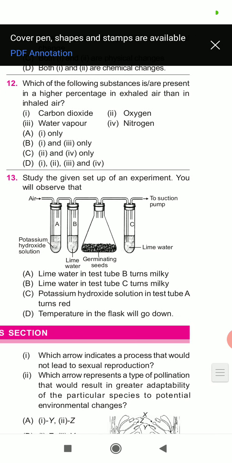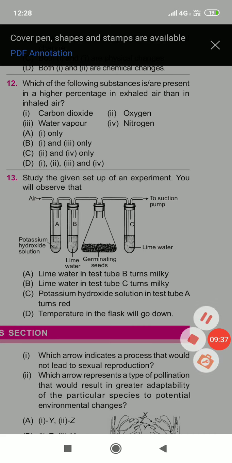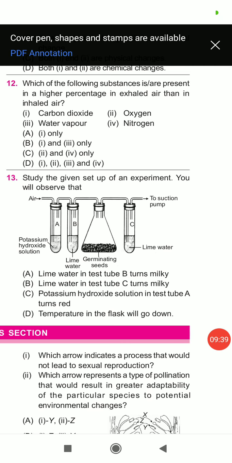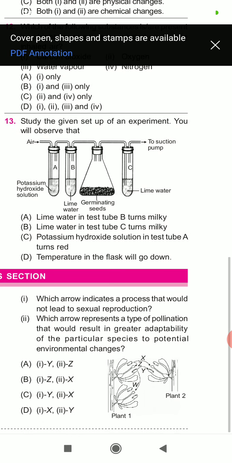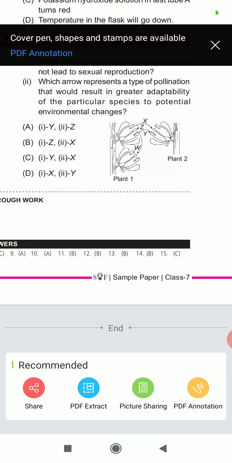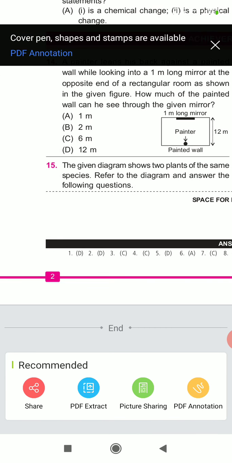Study the given setup of an experiment. You will observe that, okay, this is the setup. So observe this. So the correct option is B. Lime water in test tube C turns milky. Okay, let's check the answer. Okay, B.